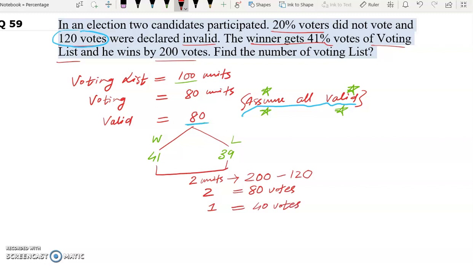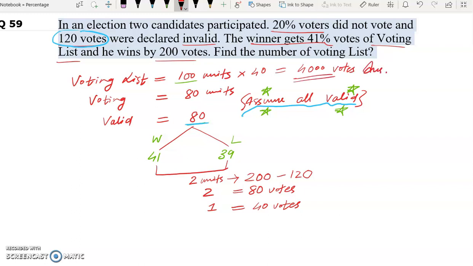And in this question, what we need to find? We need to find the number of voting list. Now, our voting list will be 100 units. 100 units into 40 votes will give us 4,000 votes. And this is our answer.